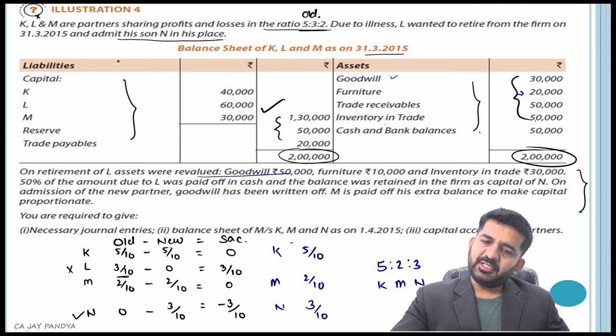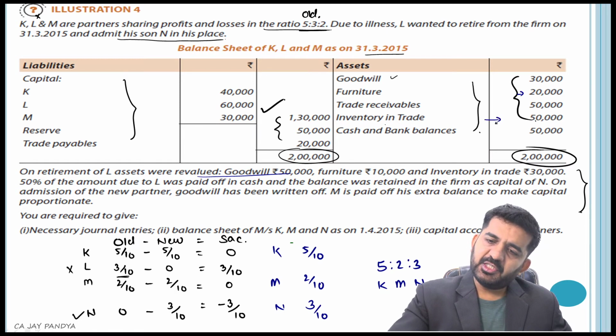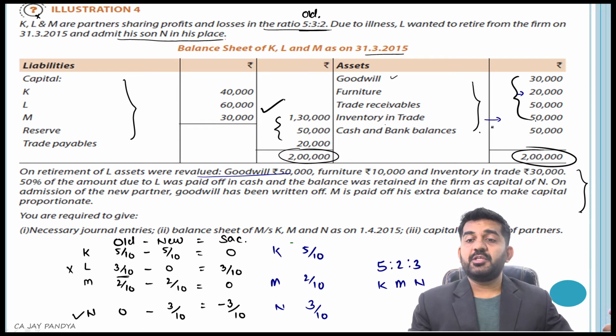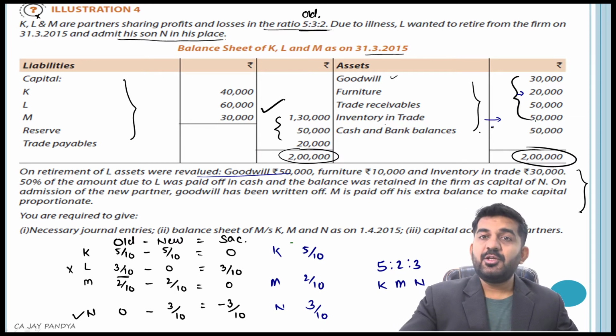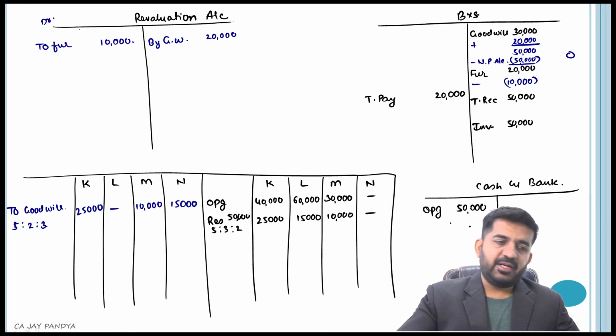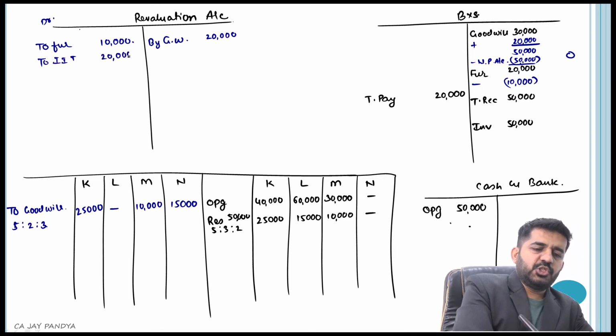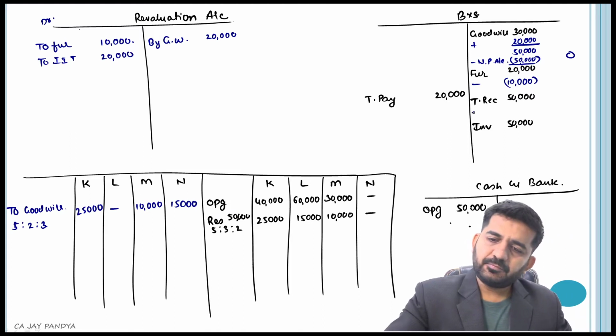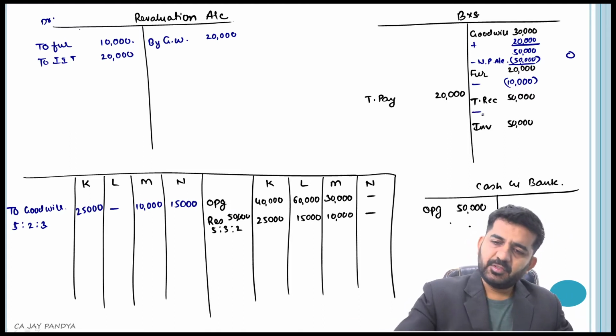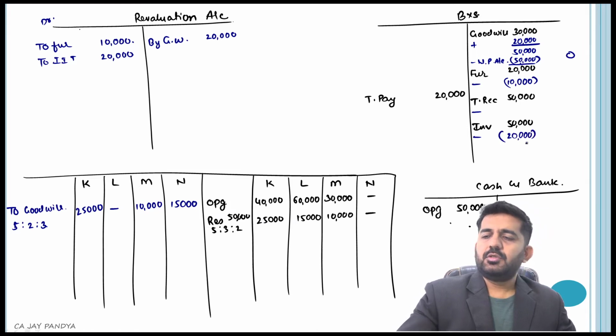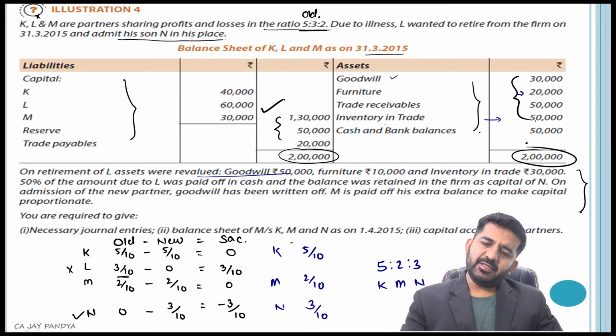Inventory in trade 30,000. Right now inventory in trade is 50,000. So I need to reduce it by 20,000. Revaluation account debit to inventory in trade. 20,000 is to be reduced, minus 20,000. So I have made inventory in trade 30,000.